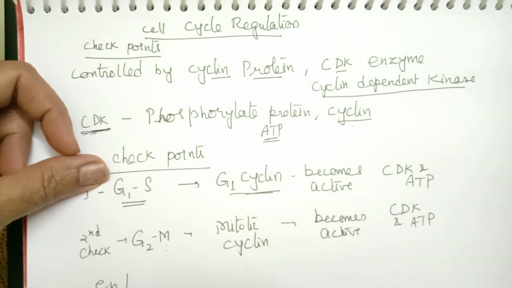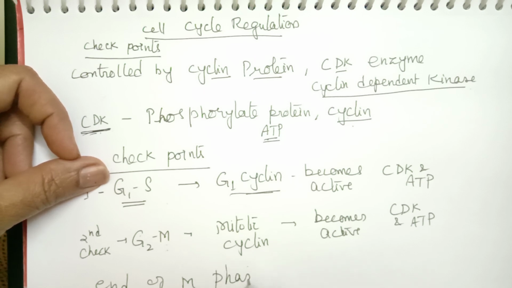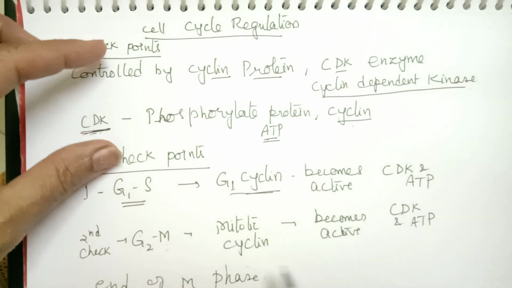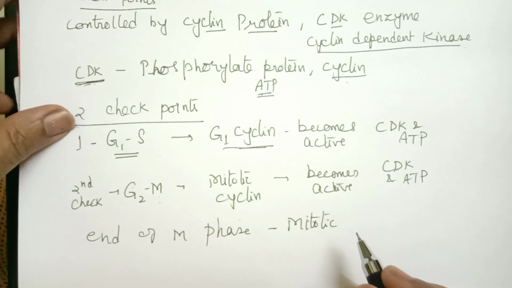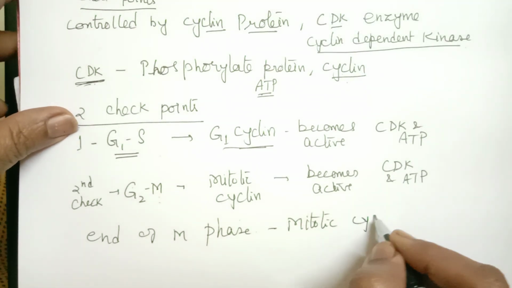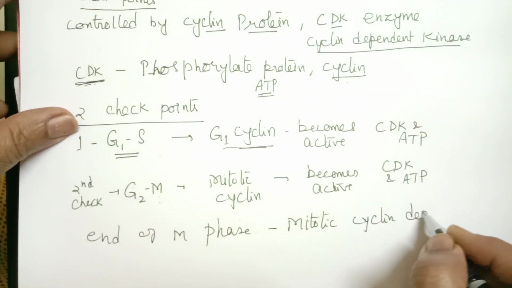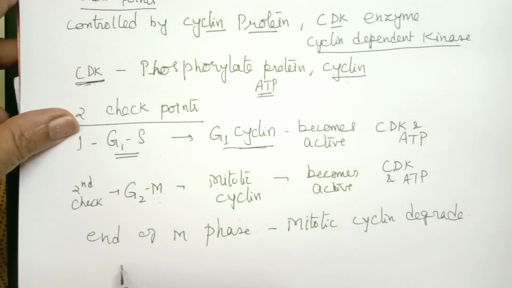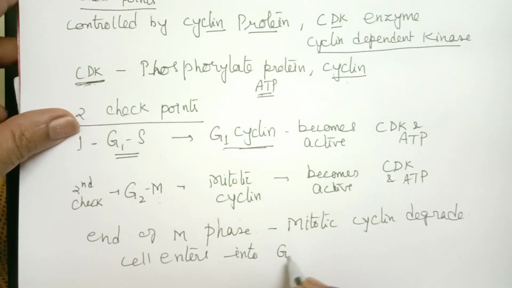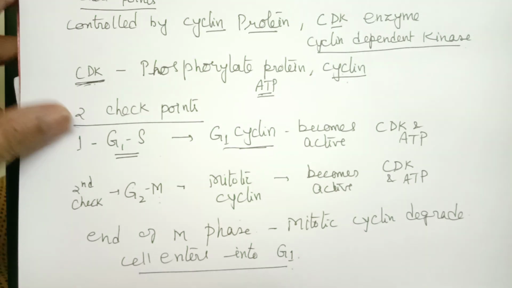Another important point is, at the end of M phase, that means at the end of mitosis, the mitotic cyclin will degrade. When mitotic cyclin degrades, the cell again enters into G1.